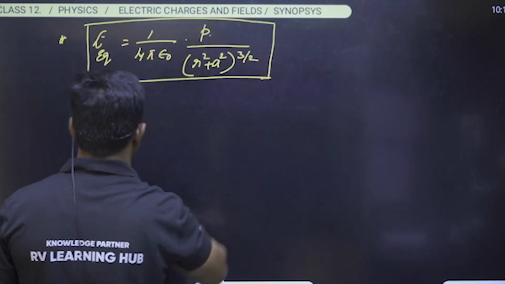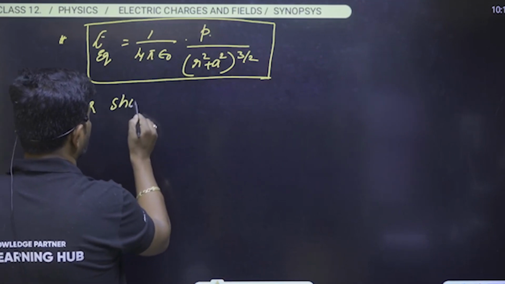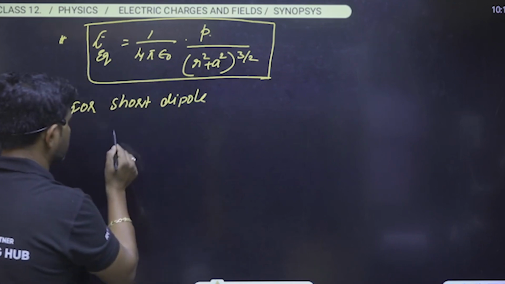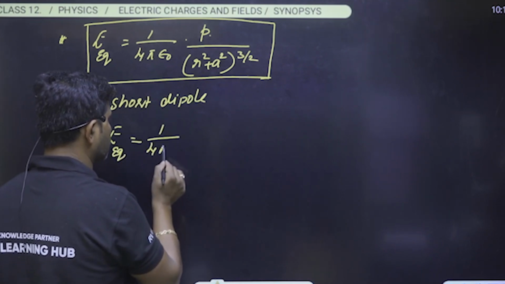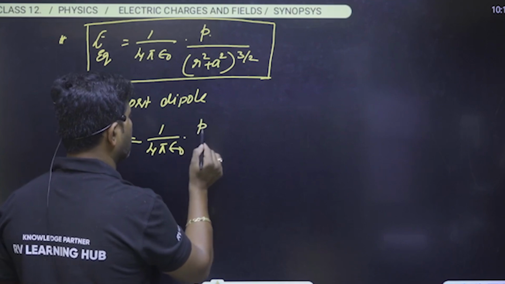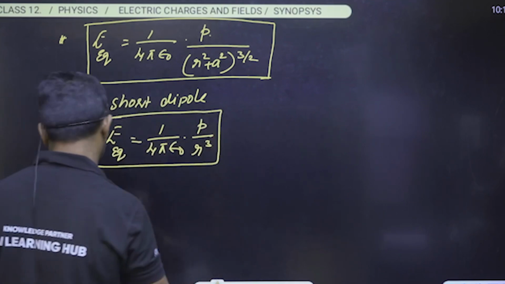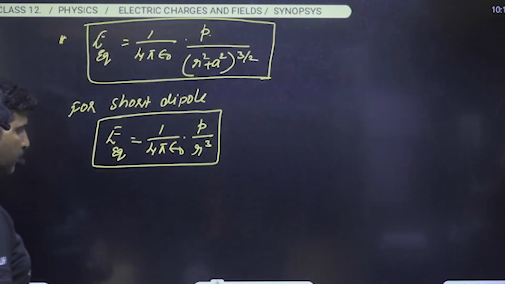Is it clear? Now for a short dipole, the electric field along the equatorial line becomes equal to 1 by 4 pi epsilon naught into P by R cube. So please make sure about this point here.